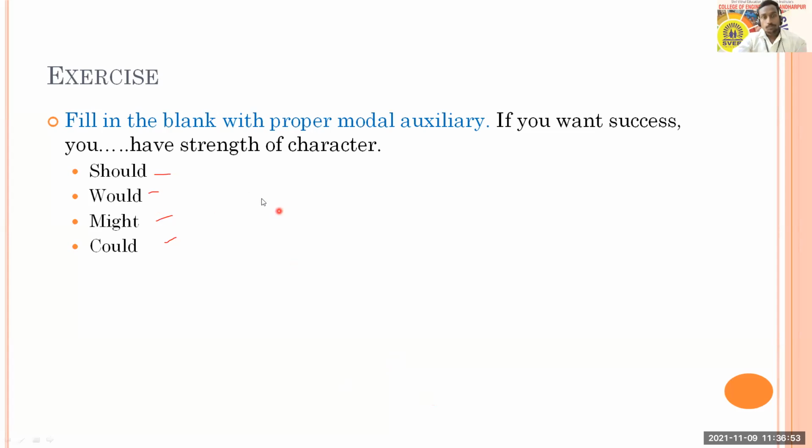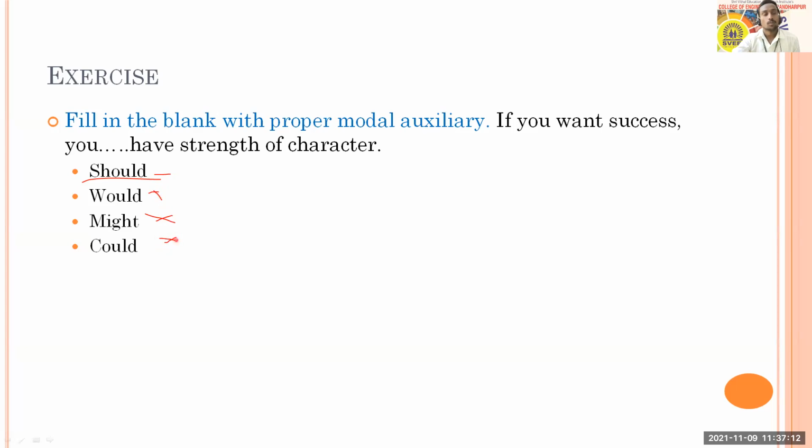Okay, so if you're going to put the first option, you should have. Yes, that's right, should. If you think you would have, that will not be okay. Might, you might have, is also not okay.